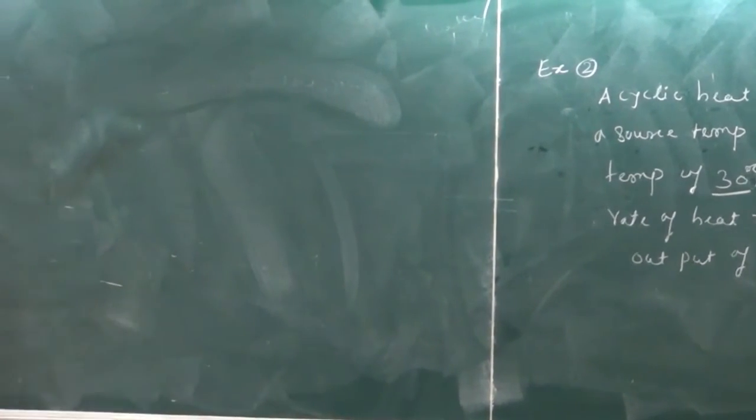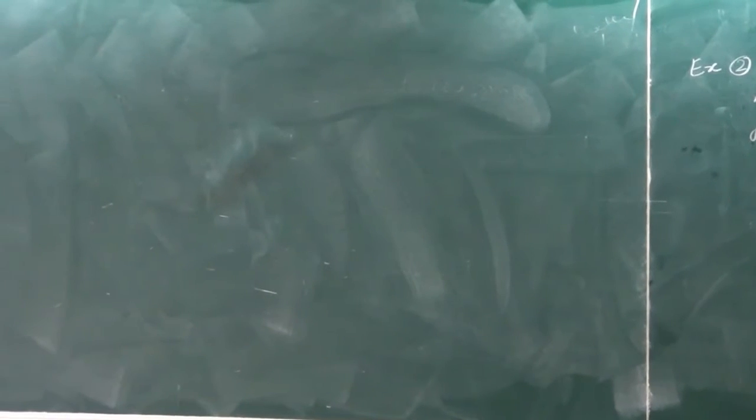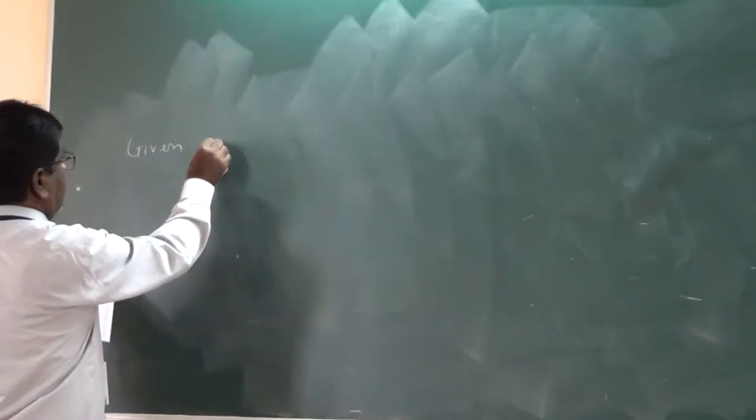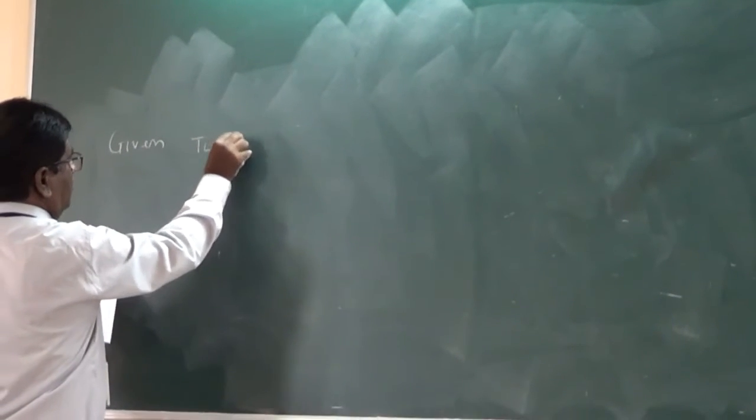Now we are going to start with the given things. So what are the given things here? First, TH. Once again here it is given in the Carnot heat engine.